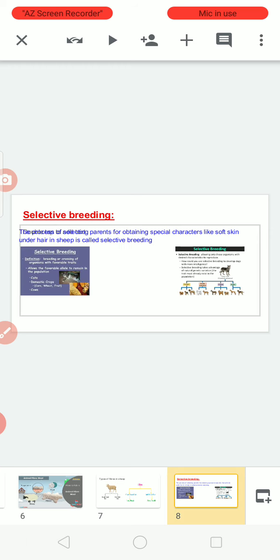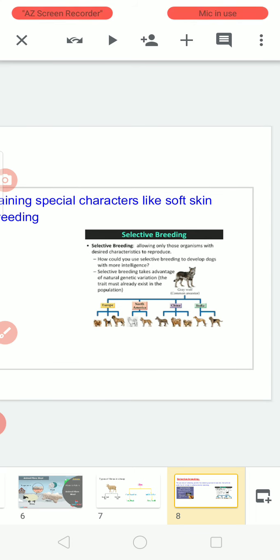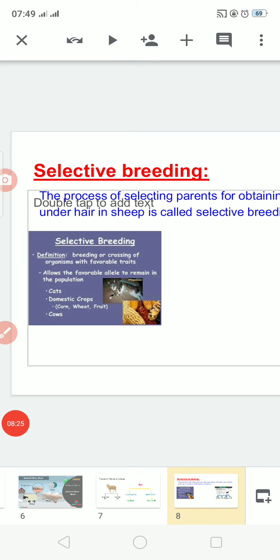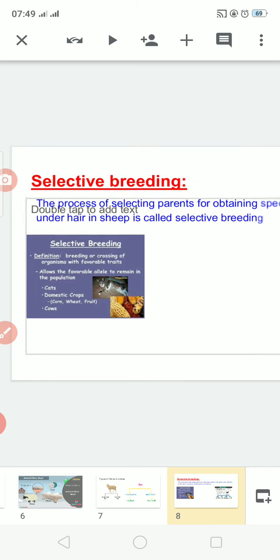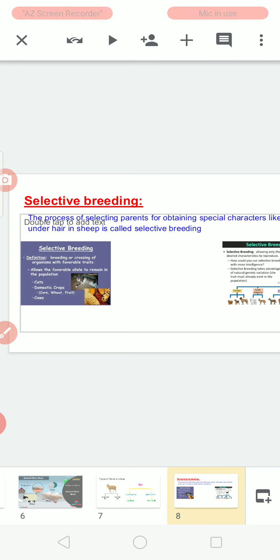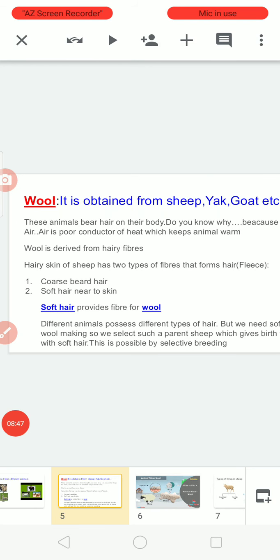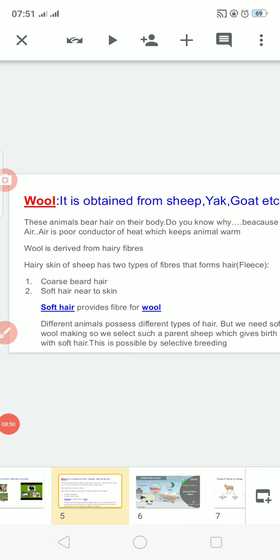What is selective breeding? Let's see. Selective breeding is a process of selecting the parents for obtaining the desired characters, like special characters such as soft skin. To obtain such soft skin, we select a particular parent. This is called selective breeding. Through selective breeding, we select a sheep which has smooth skin, so that we can get a fiber with good yield.